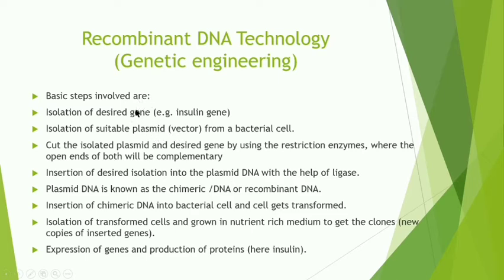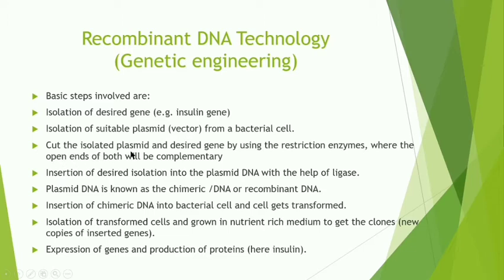So this gene which is isolated from the organism is inserted into the vector because it needs to be inserted in certain other DNA where it can multiply. So for this, plasmids are said to be the best. So plasmid is used as a vector.